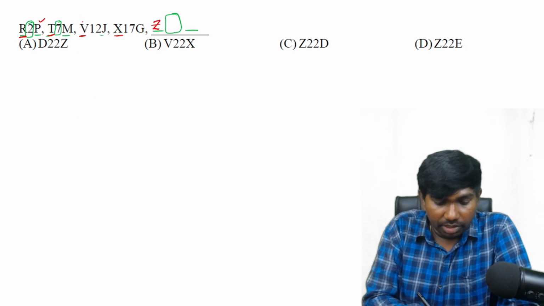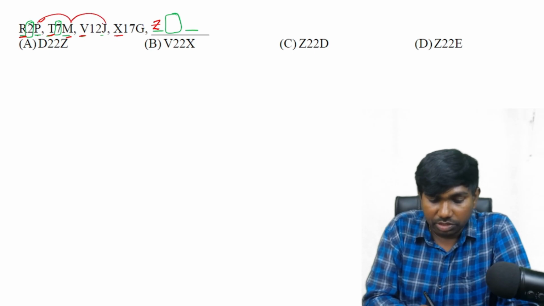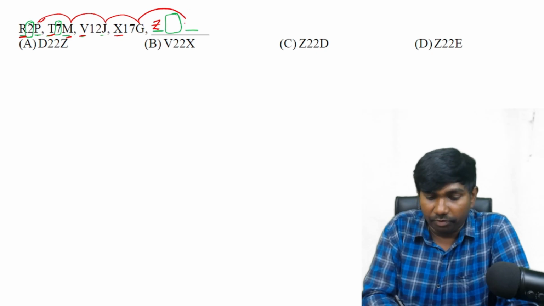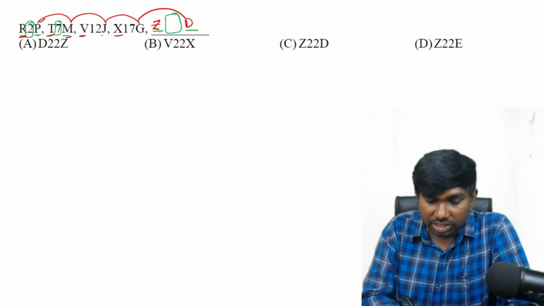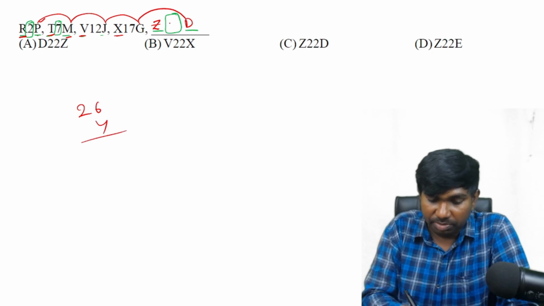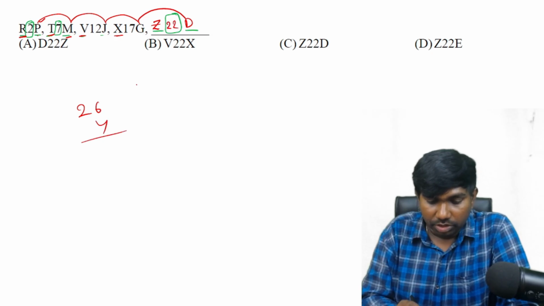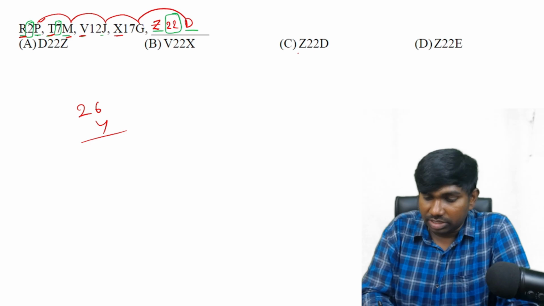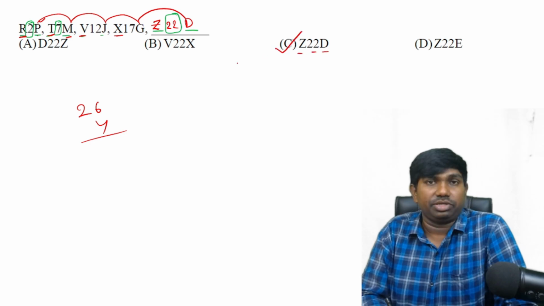Next, P, 16, 13. That means minus 3, right? It is minus 3 and it is also minus 3. It should be minus 3. G is 7, 7 minus 3 is 4. Fourth letter is D. So what is the difference of these two? Z is 26 and D is 4, and their difference must be there in between, that is 22. So Z22D, that is the answer, option C.